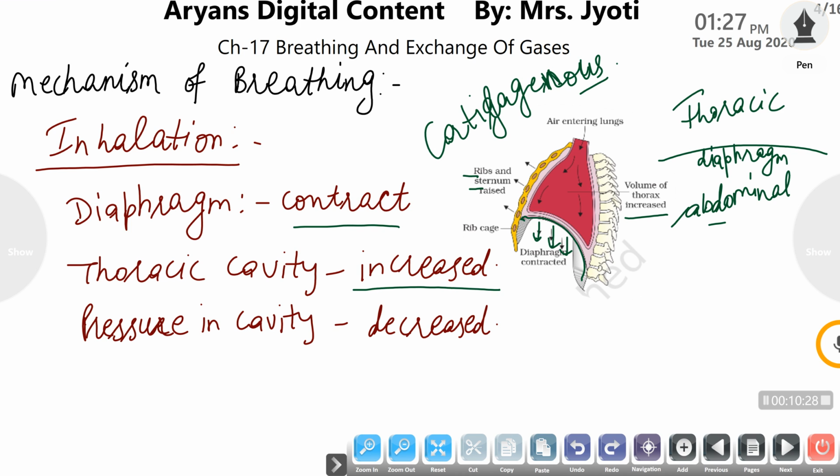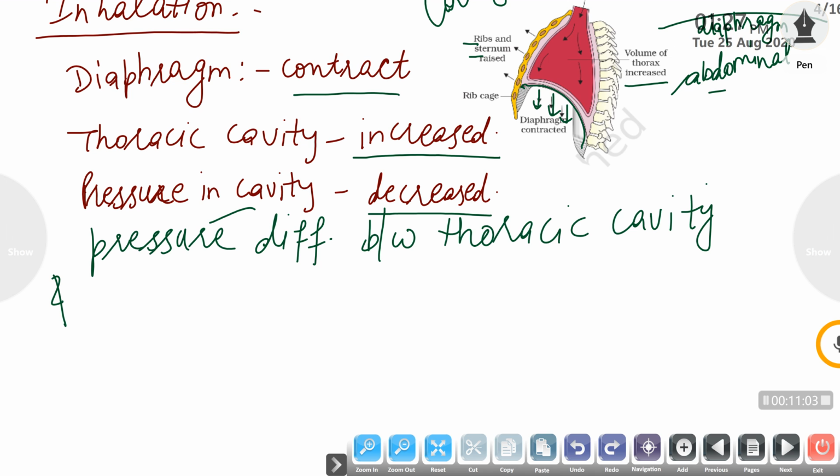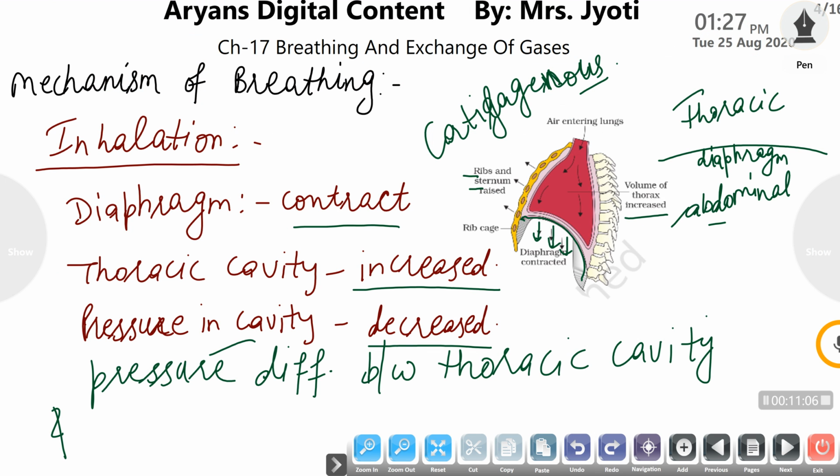As the volume of the thoracic cavity is increased, the pressure of air in the cavity is decreased, and it causes a pressure difference between the thoracic cavity and the atmosphere. Due to low pressure in the thoracic cavity and high pressure of air in the atmosphere, the air rushes into the lungs, which is termed inhalation.